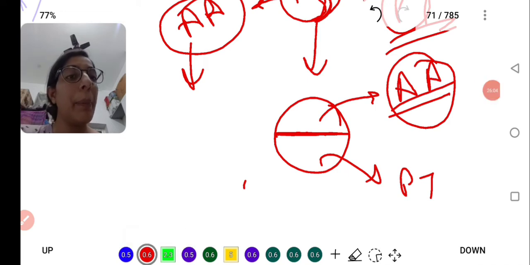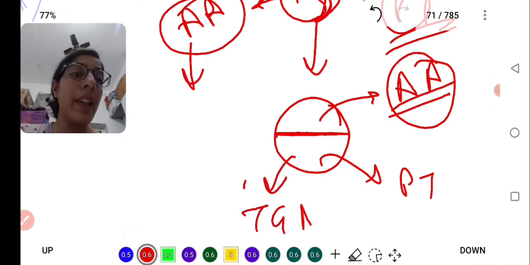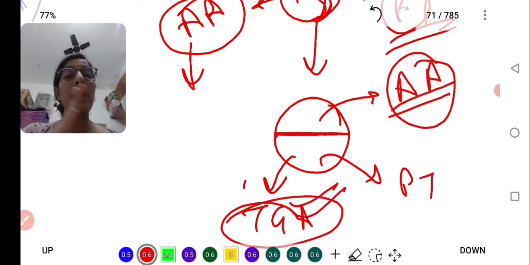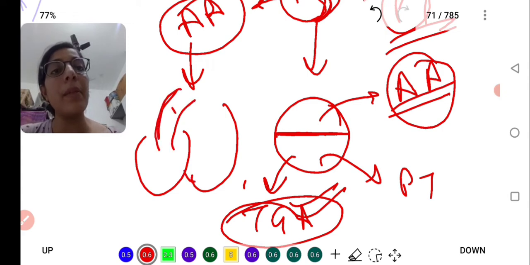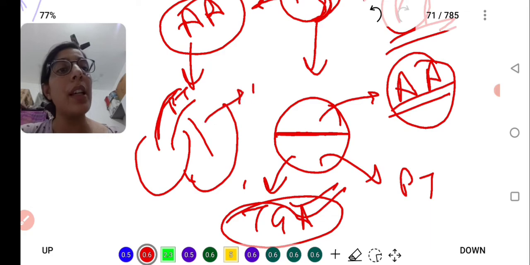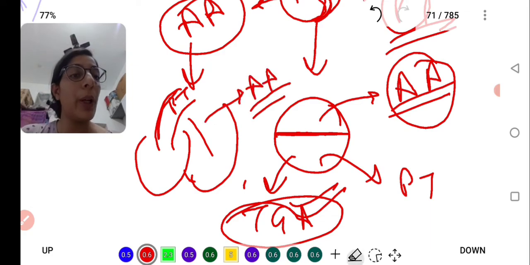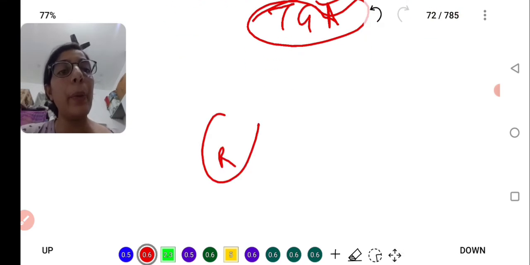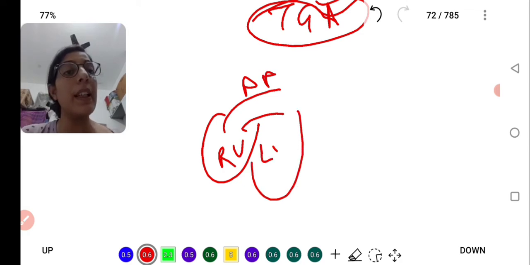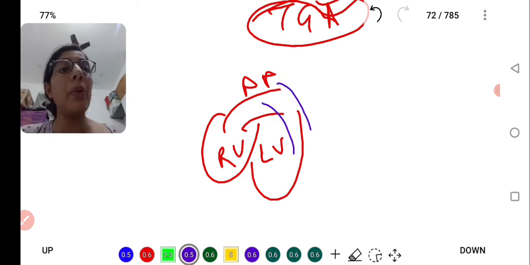So what is going to happen? This will form transposition of the great arteries, because the normal position is changed. This is our heart. Usually the pulmonary trunk arises from here and the ascending aorta from here. Now what is going to happen? This is the right ventricle, and from here the ascending aorta will arise, and this one is the left ventricle, and from here the pulmonary trunk is going to arise.